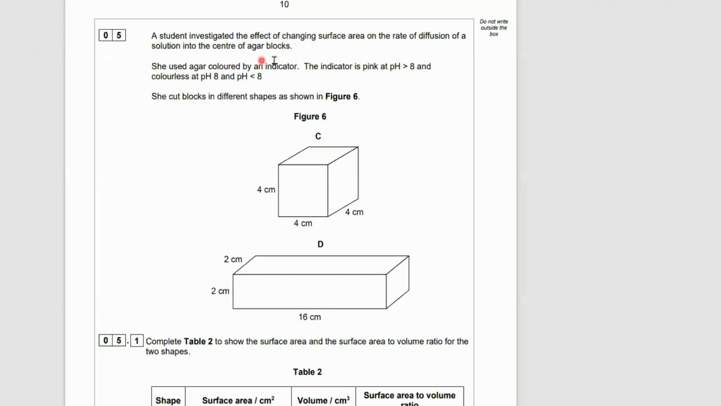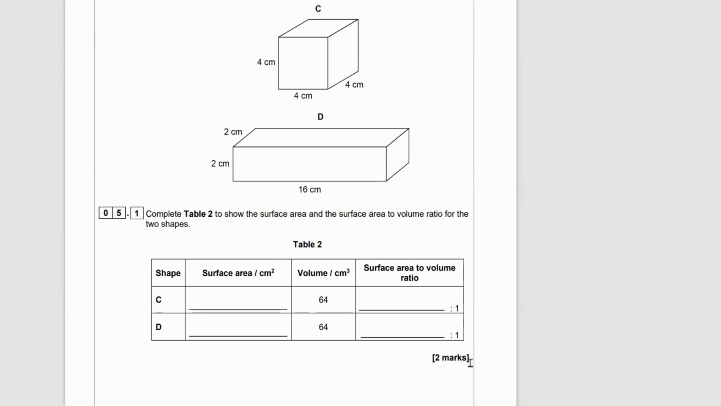Okay, 5. A student investigates the effect of changing the surface area on the rate of diffusion of a solution into the center of an agar block. She used agar colored by an indicator. The indicator is pink above pH 8 and colorless below pH 8. She cut the blocks in different shapes shown. Complete the table to show the surface area to volume ratio of the 2 shapes.